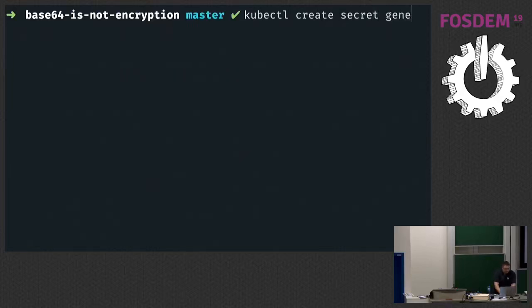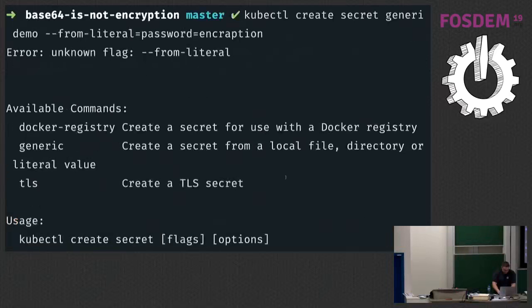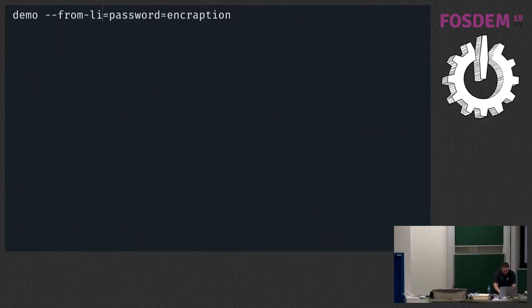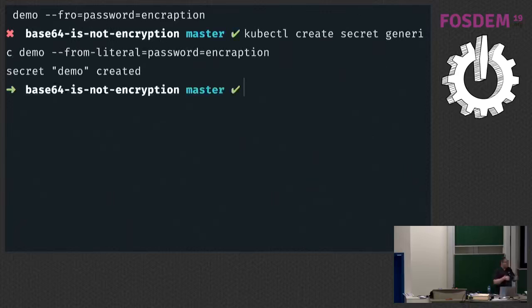What should our secret be called? Demo? Okay, cool. Y'all are real exciting here. And our secret will be, I don't know, password equals FOSDEM encryption. Okay. I type encryption so much, it's hard to type encryption. I can't type. kubectl create secret generic. What did I type wrong? Oh, I spelled literal wrong. You're right. I can type. There we go. Cool. So I've now created this secret.